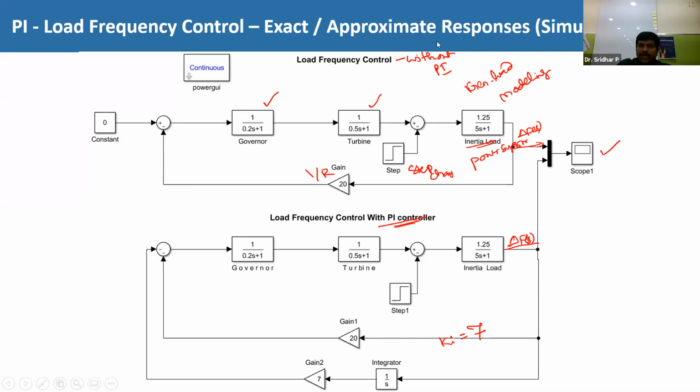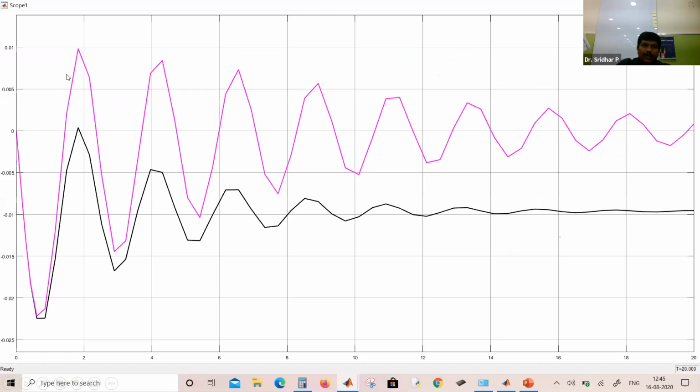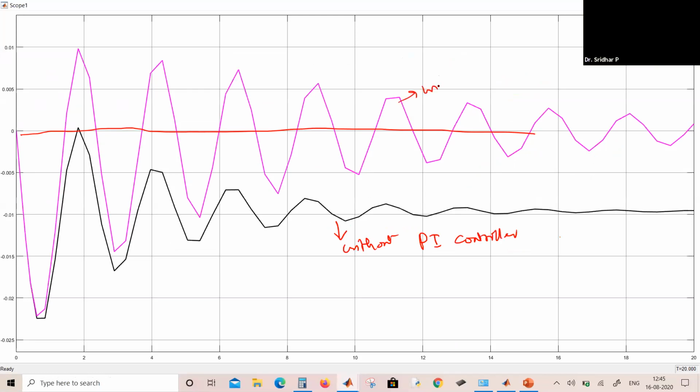So if you could see the response curves now, this pink line is there. Clearly you see where the zero reference line is. Here, this is the zero reference line, completely. Now this line is without the PI controller. The legend also you can observe: this is without PI controller, and this is with PI controller.